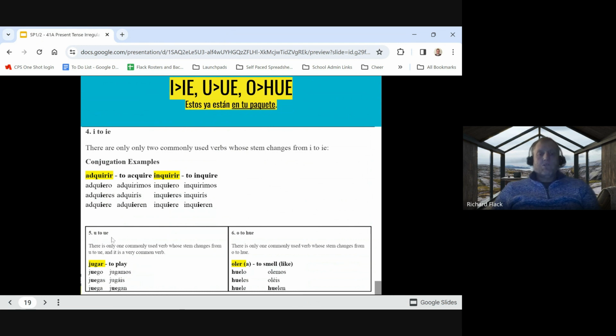We have U to UE, which we've already learned with jugar to play. And then we have O to HUE for the verb oler to smell or oler a to smell like. All of these are already conjugated here on your packet, so you just need to make your flashcards to practice.